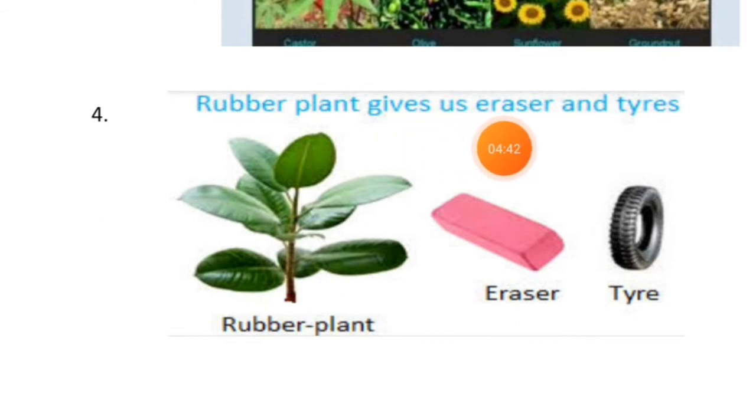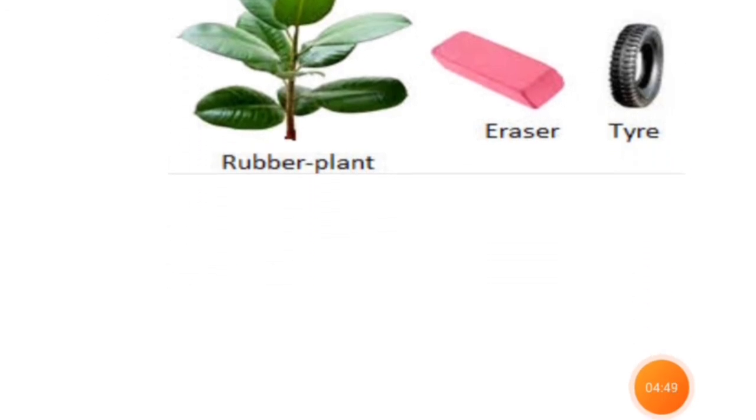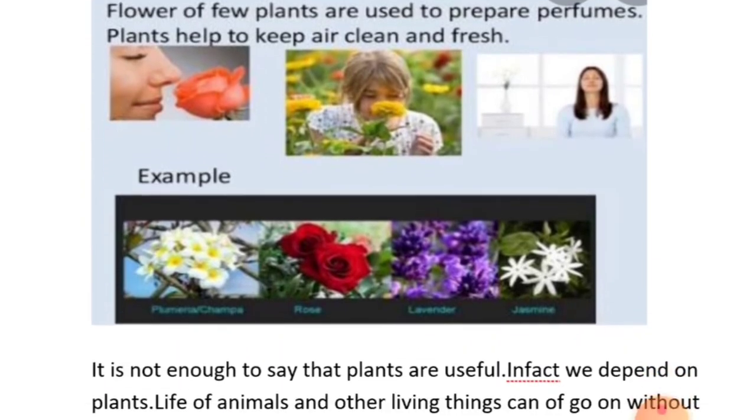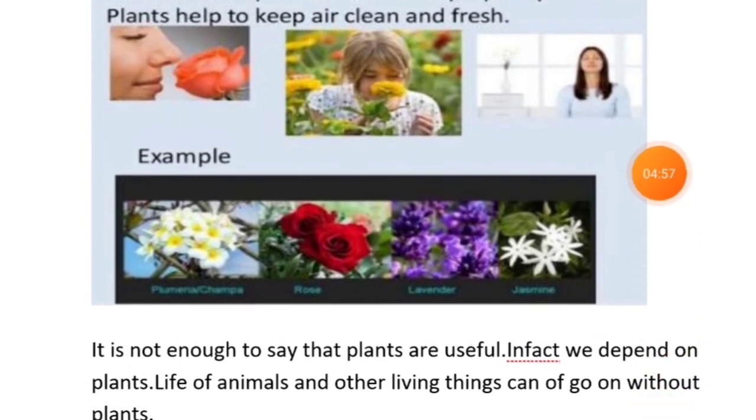Rubber plant gives us eraser and tire. So this is a picture of a rubber plant. We get eraser and tire. We use different means of transport, and with the help of wheels we go, and that wheel is made from plants only.